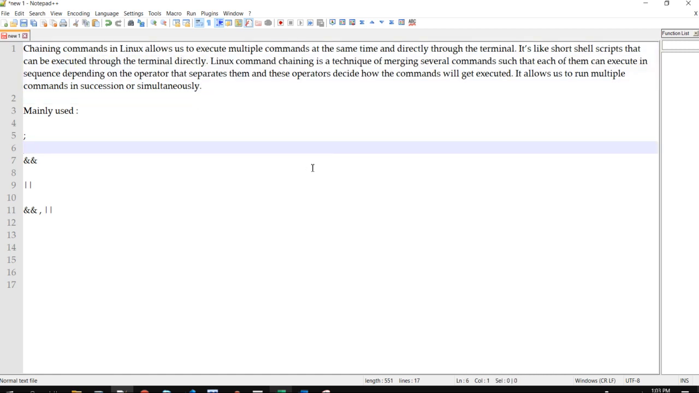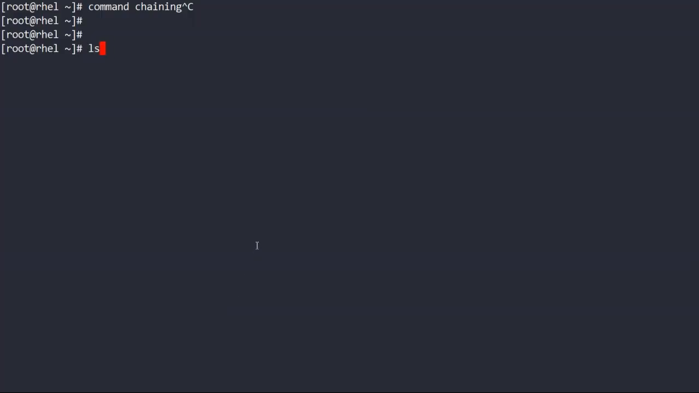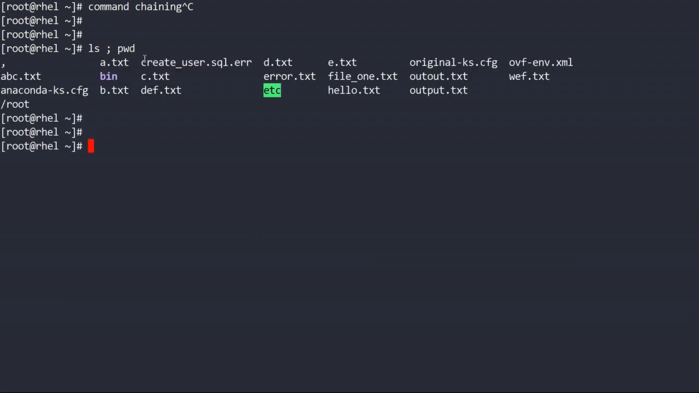So let me explain by practical. Suppose this is the ls command and now you want to execute the pwd command with it also. So both commands get executed. So what are the command chaining operators? I will go one by one. First is your semicolon. So what does semicolon do?